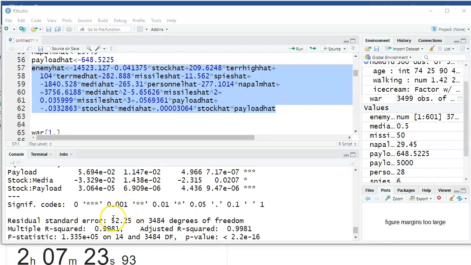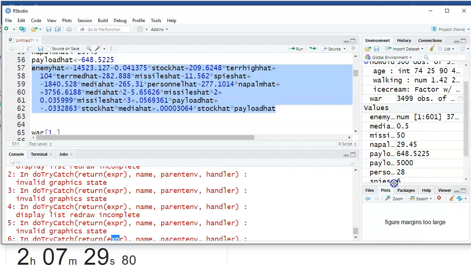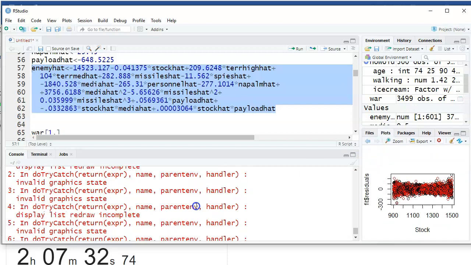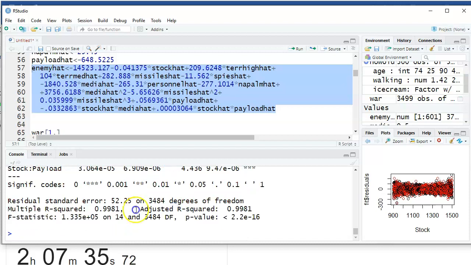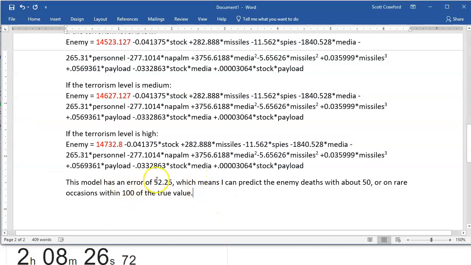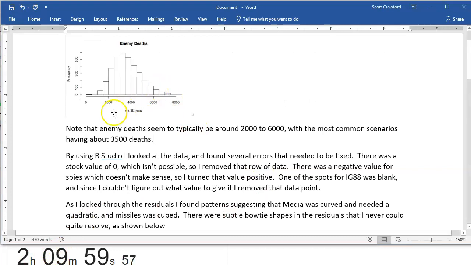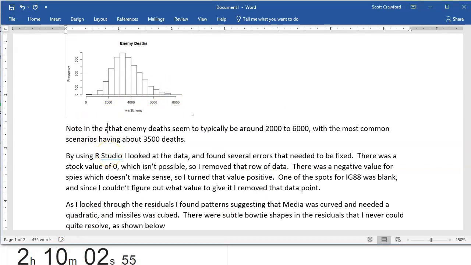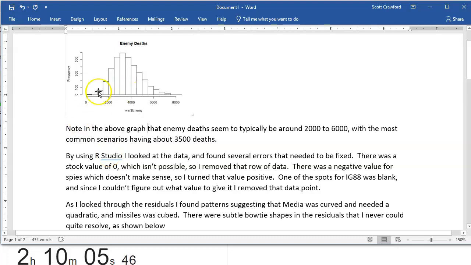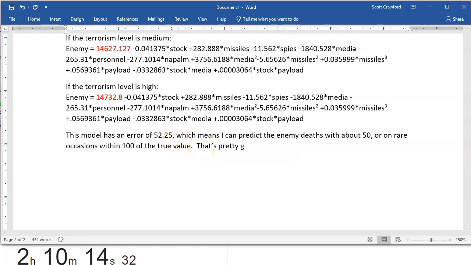All right, I've got a couple things from the summary fit that I want to talk about. That is an error I'm getting because I have squished my picture too small and it's not liking it. So let's fix that. Standard error and the R squared. And it occurs to me that as I talk about the standard error, 52 to 100, like, is that a lot or a little? I wish up here in the intro that I had talked about, I should say in the above graph, talk about enemy deaths being in the 3,500 range. That way, as I go down here to talk about the error, that's pretty good.